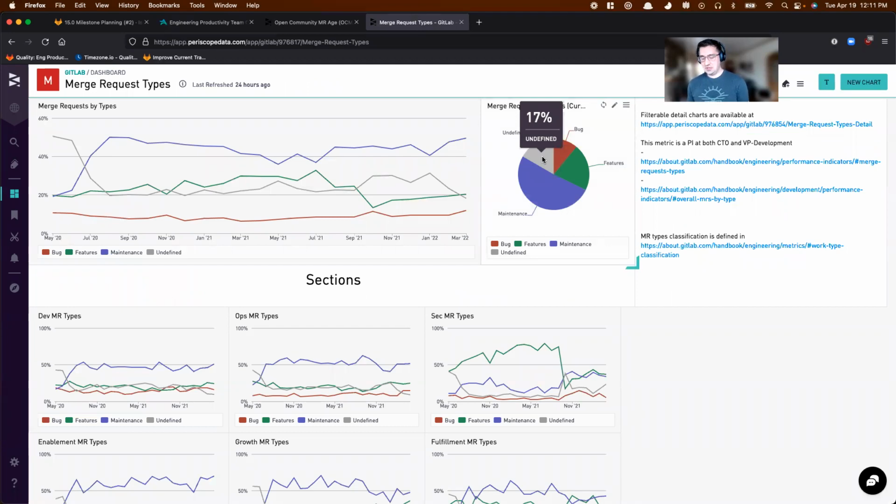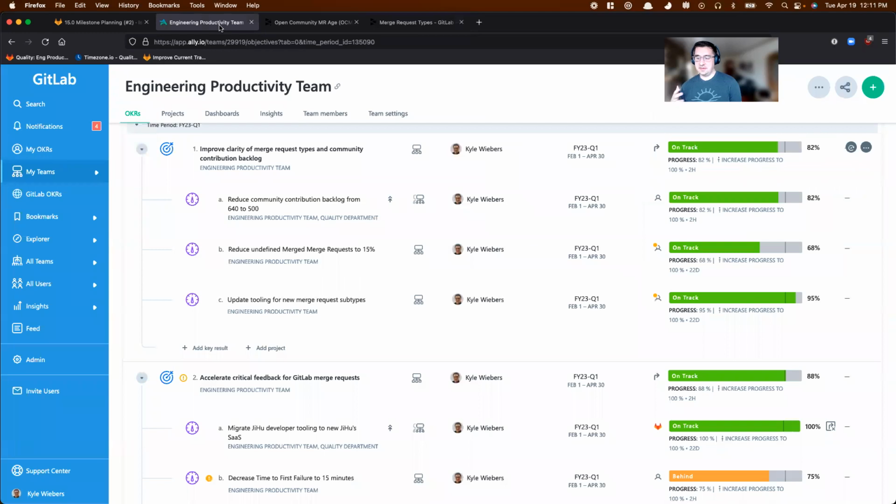We've added some new controls and automation to infer labels from issues, remind people with danger. We've done a lot here, and the next step that we're looking to do is to have danger fail, at least for a subset of projects, to learn when a merge request type isn't there and see how much friction that creates in the merge request process. As well as defining practices for teams to roll out danger to the rest of their is part of product projects. I think having a baseline set of expectations for those projects will help make sure that our metrics around all of them are consistent and of sufficient quality.